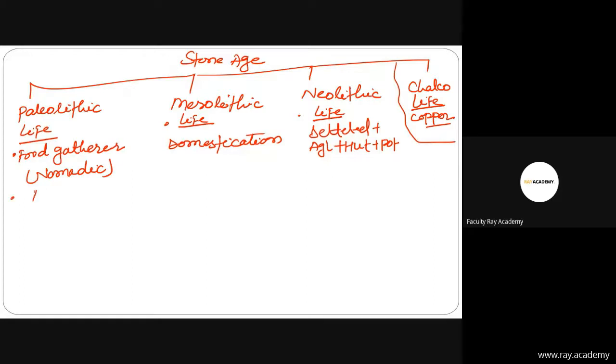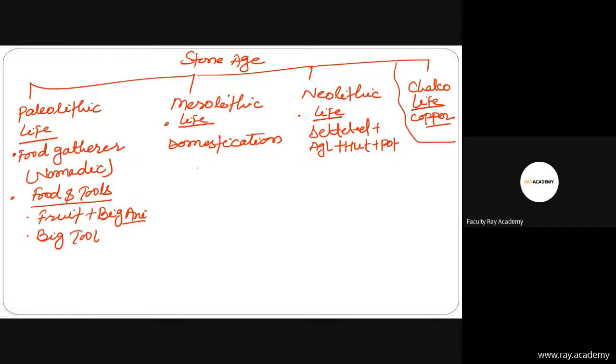Now, next point, food and tools. Which types of foods and tools? So food and tools: fruit plus hunting of big animals. Please keep in mind, I have written in short. Then tools, which type of tools? Big tools. That means big stone.